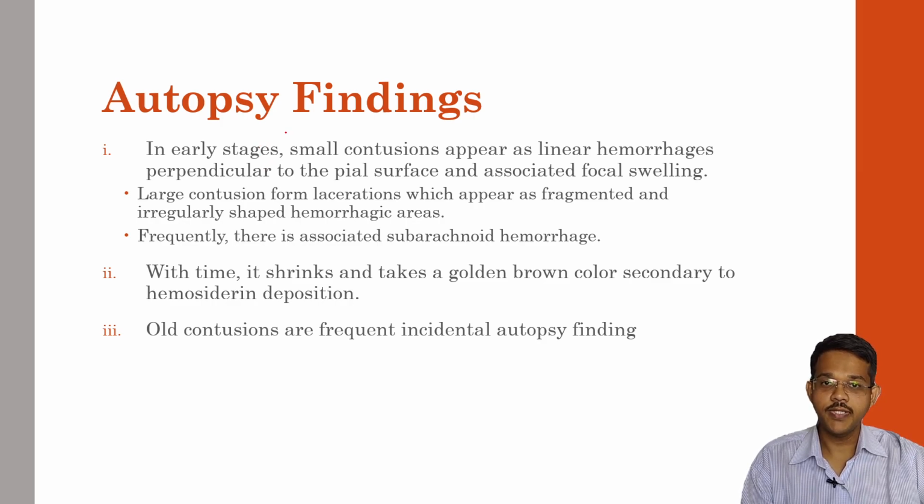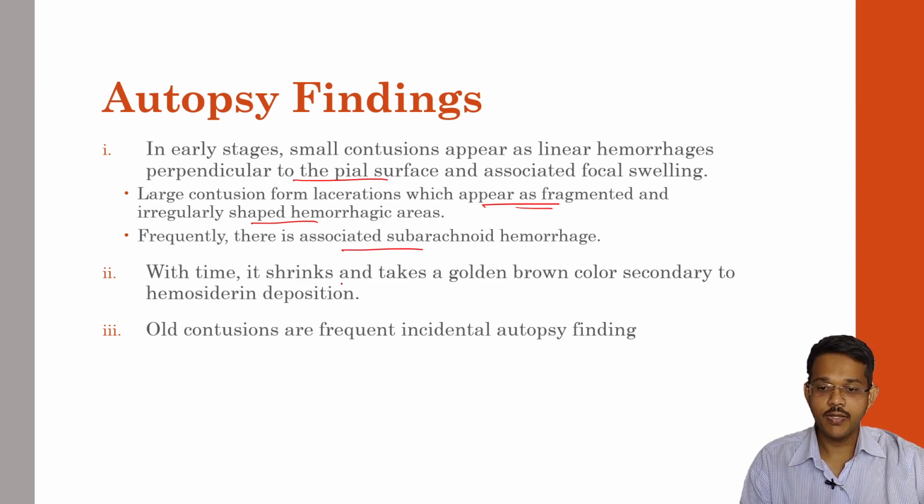Next, autopsy findings in contusions. In early stages, small contusions may appear as linear hemorrhages perpendicular to the pial surface and associated with focal swelling. Larger contusions may form lacerations, which appear as fragmented and irregularly shaped hemorrhagic areas. Frequently, an associated subarachnoid hemorrhage may be seen.